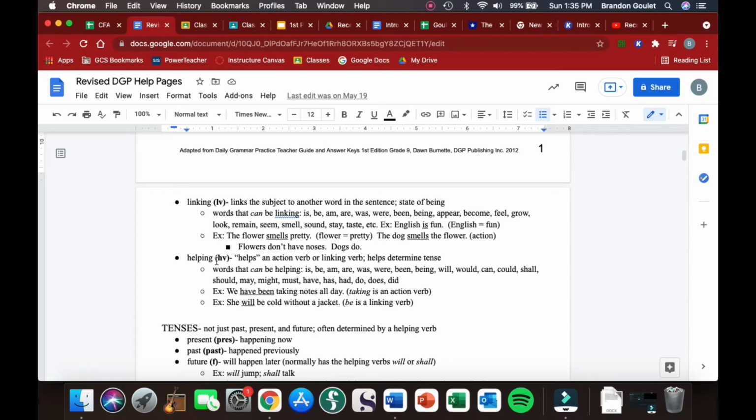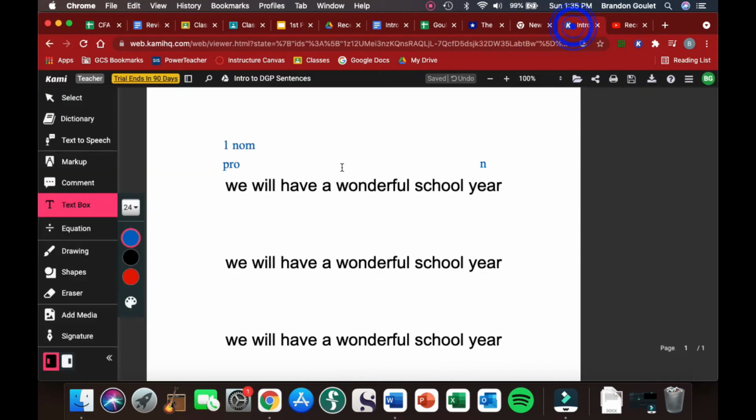So if you have two verbs in there, and one is helping determine what tense the other verb is, that is a helping verb. Notice is could be a linking verb, but it also could be a helping verb. So make sure you're keeping that in mind. So let's look at our sentence here.